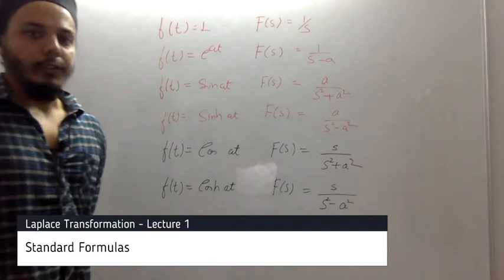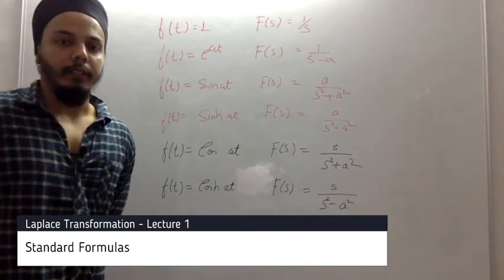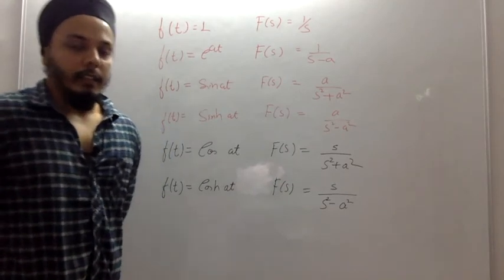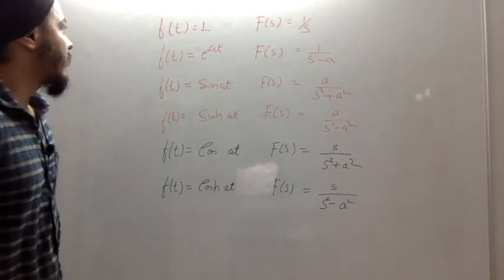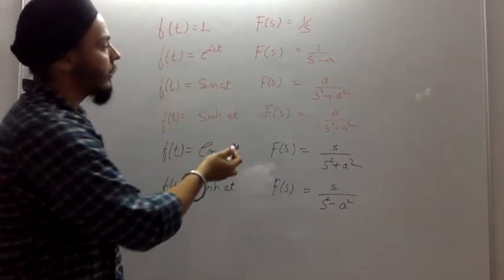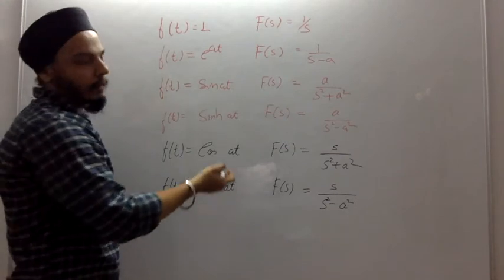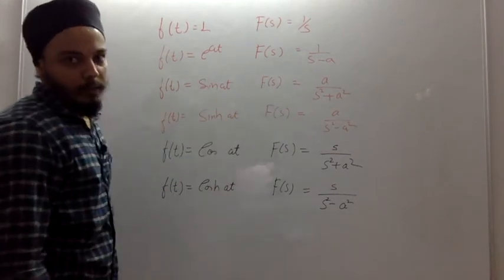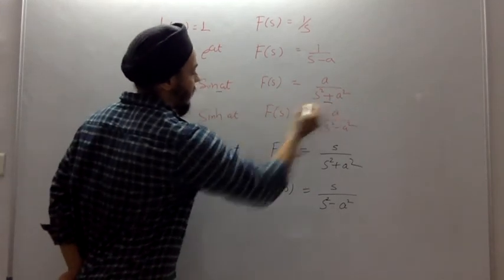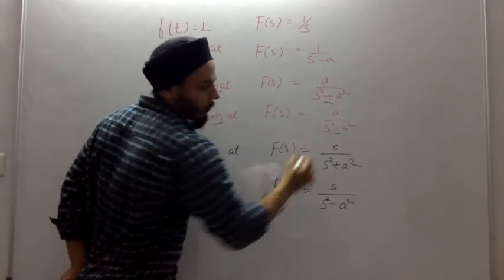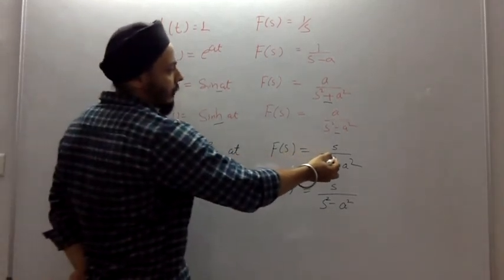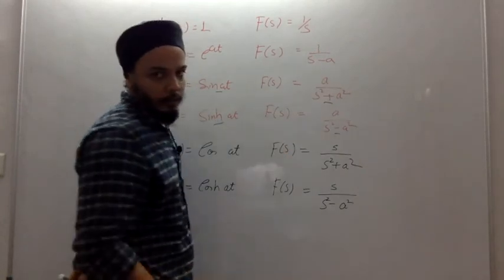So in this lecture we have seen 6 formulas, derived the equations for sine hyperbolic, cos hyperbolic, cos at and sin at, the transformation of those functions. You should remember all these formulas. For f of t equals 1, F of s equals 1 by s, e to the power at is 1 by s minus a, sin at is a over s square plus a square. Just remember that for non-hyperbolic it is a plus sign here, and for hyperbolic it is a negative sign here. For both sine and cos, for cos s comes above, for sine the constant which is there will be above.